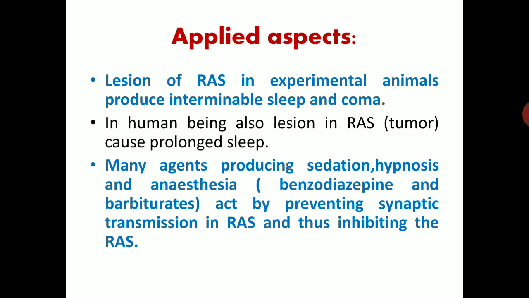Now, the applied aspect. Lesion of the reticular activating system in experimental animals produces interminable sleep and coma. In human beings also, a lesion in the reticular activating system, for example a tumor, causes prolonged sleep. Many agents producing sedation, hypnosis and anesthesia, like benzodiazepines and barbiturates, act by preventing synaptic transmission in the reticular activating system and thus inhibiting it.